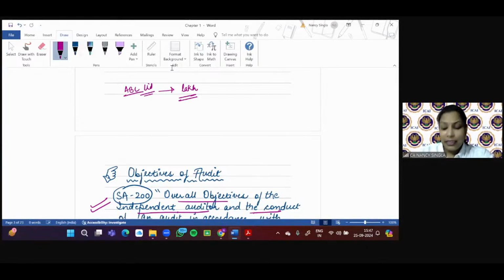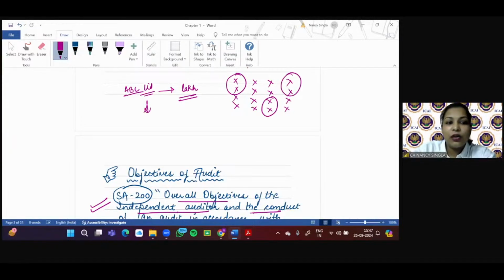Let's say these are the various transactions. Let's say these are sales transactions, and there are lakhs of them. The auditor decides to check them on a sample basis. Now, let's say there is a misstatement. Misstatement is a mistake, and it can be on account of error or fraud.